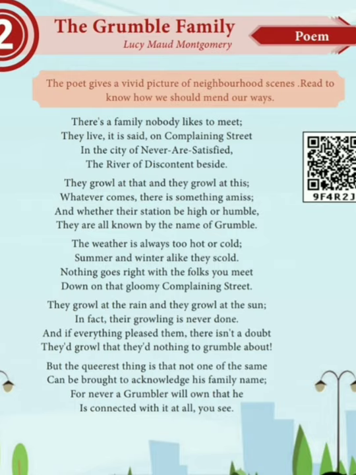So children, you now know how to write the rhyming words. In each stanza we have 2 sets of rhyming words: meet, street, satisfied, beside, this, miss, humble, grumble, cold, scold, meet, street, then sun, done, doubt, about, same, name, he, she. These are the rhyming words. So we have completed 5 stanzas, children. In our next class we will see our 3 remaining stanzas and the rhyming scheme.